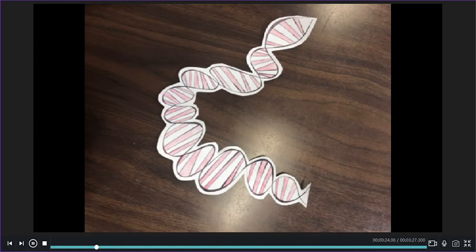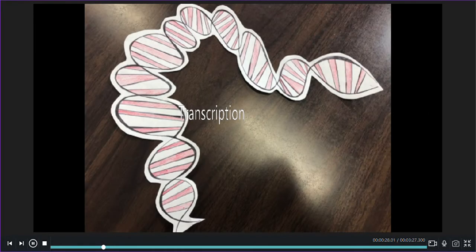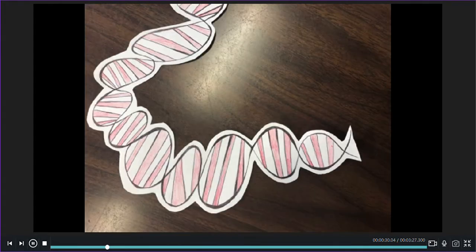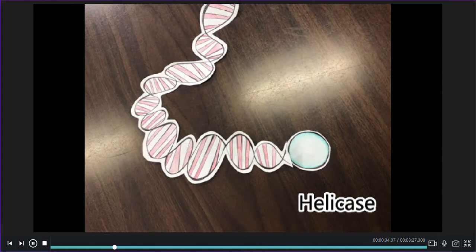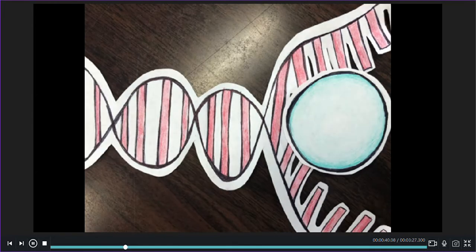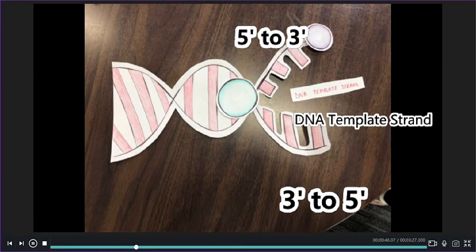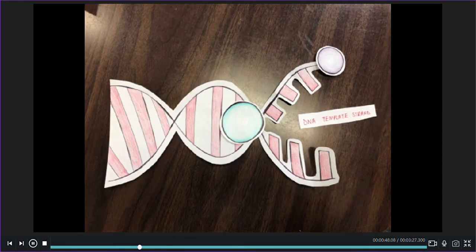To transcribe, DNA unwinds from its double helix shape to allow itself to communicate instructions from the nucleus through messenger RNA. A segment of DNA, commonly referred to as a gene, acts as the template for the making of mRNA. The template DNA will unzip through the enzyme helicase. This allows the mRNA to make a copy of the DNA by forming together nucleotides that are complementary to the DNA's single strand of nucleotides.